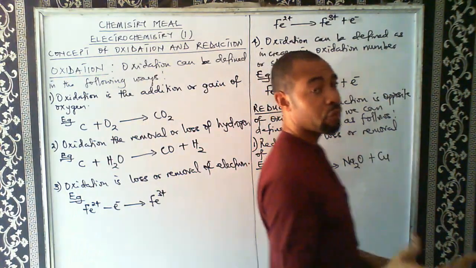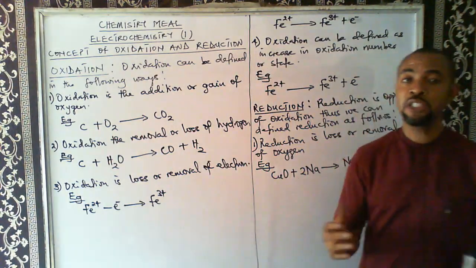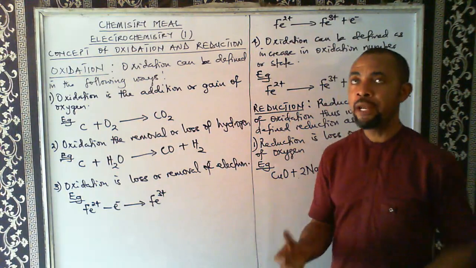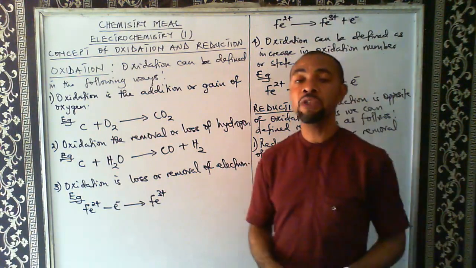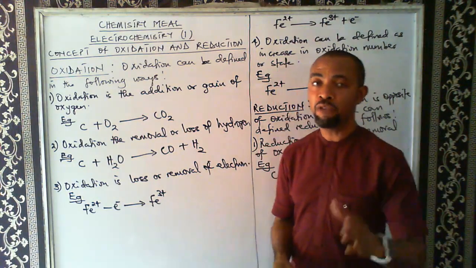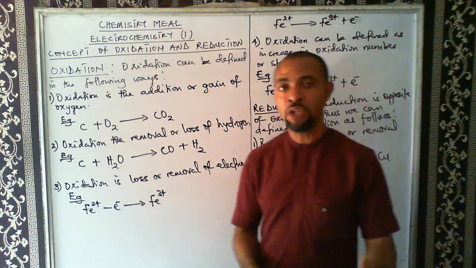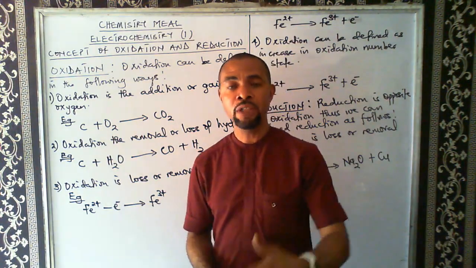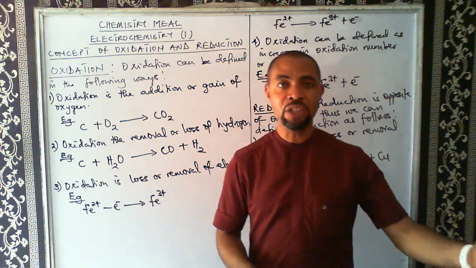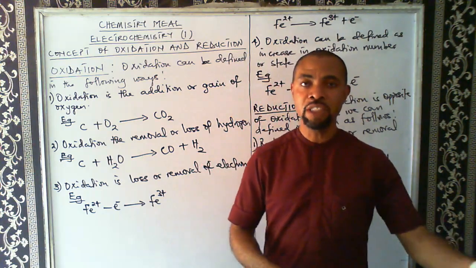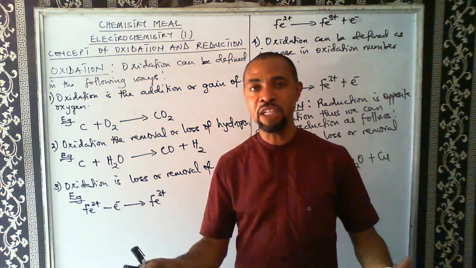It is important for us to note that the two reactions usually occur together. That's why in the course of studying electrochemistry, we are going to look at the concept of redox reaction, that's reduction-oxidation reaction.